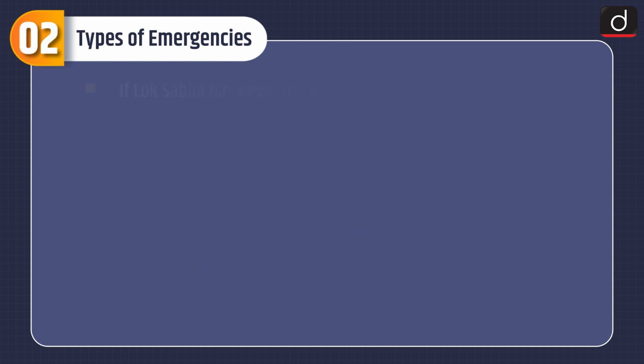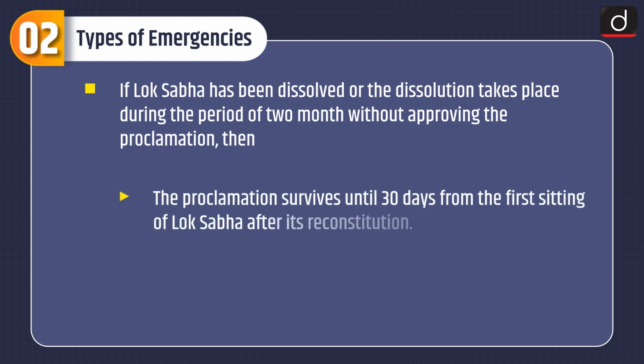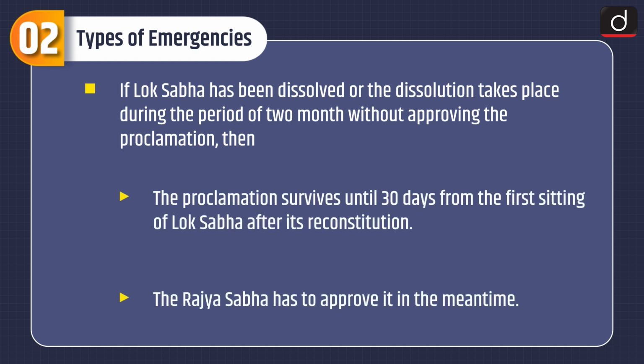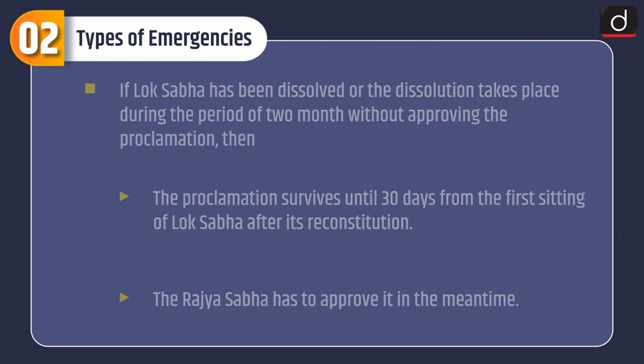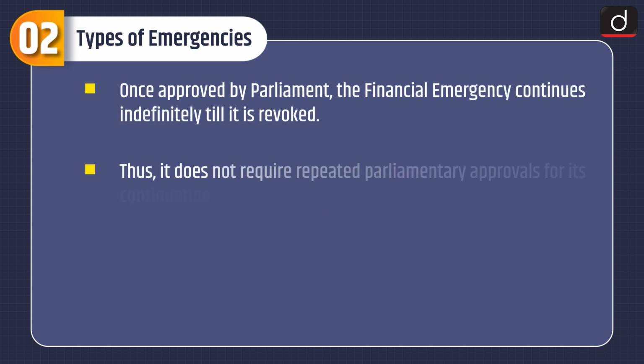If Lok Sabha has been dissolved or the dissolution takes place during the period of 2 months without approving the proclamation, then the proclamation survives until 30 days from the first sitting of Lok Sabha after its reconstitution, and the Rajya Sabha has to approve it in the meantime. Once approved by Parliament, the financial emergency continues indefinitely till it is revoked. Thus, it does not require repeated parliamentary approval for its continuation.